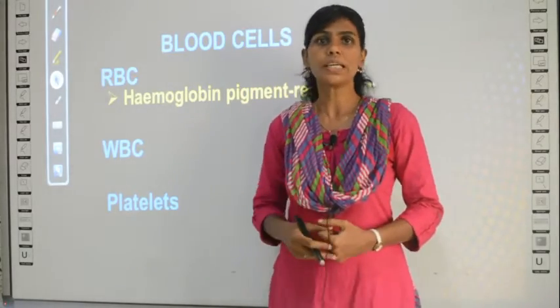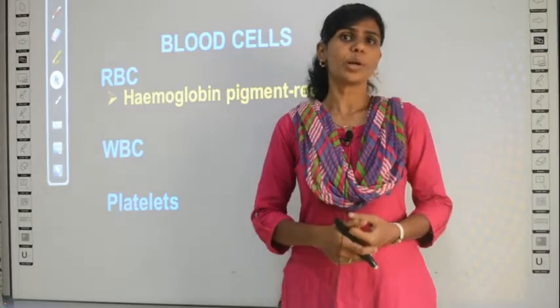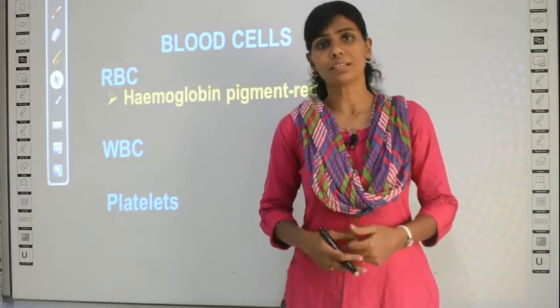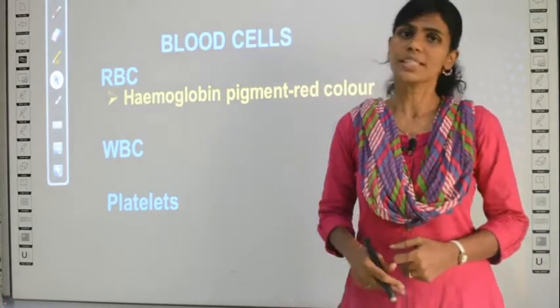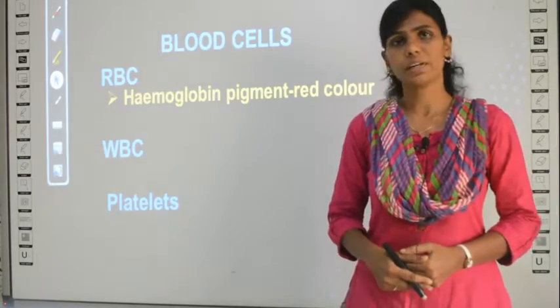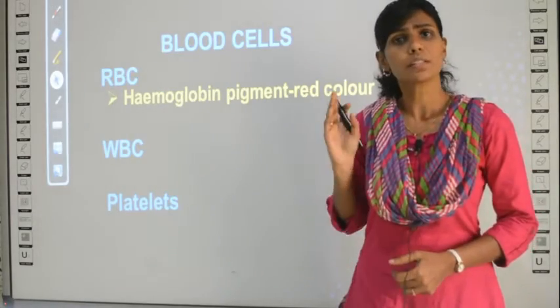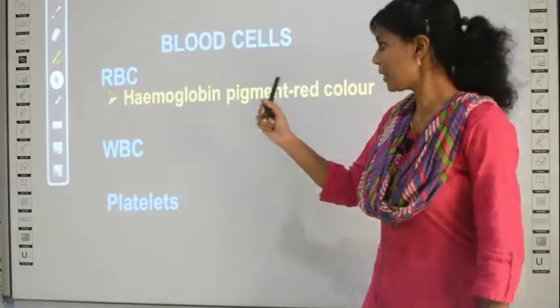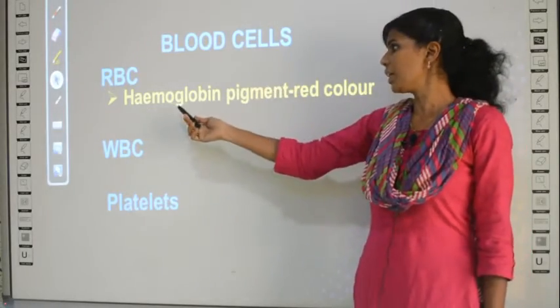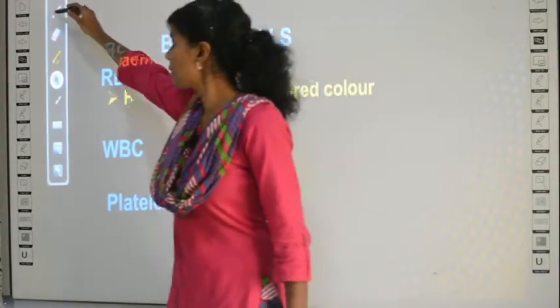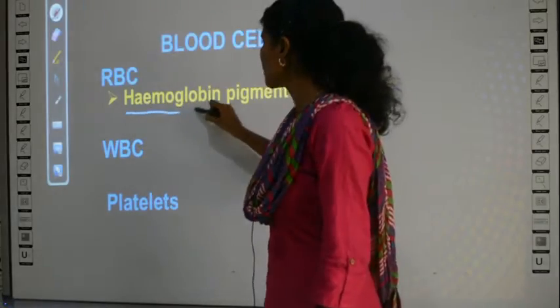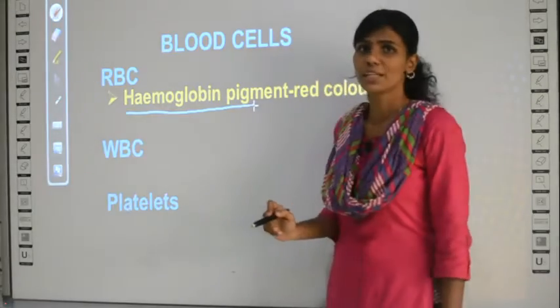These RBC are red blood cells, you already know. Why is it called red blood cells? Because it is red in color, you call it red blood cells. Okay, so this red color is obtained by a pigment called hemoglobin. So this pigment hemoglobin is the one which produces this red color. What is the name of the pigment?